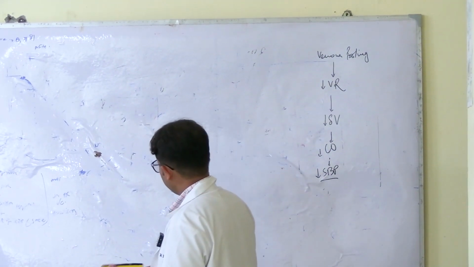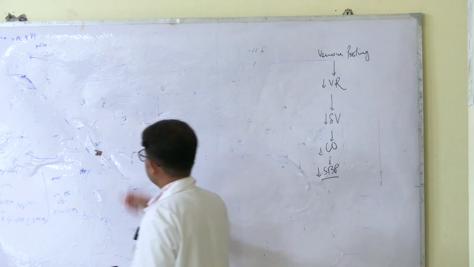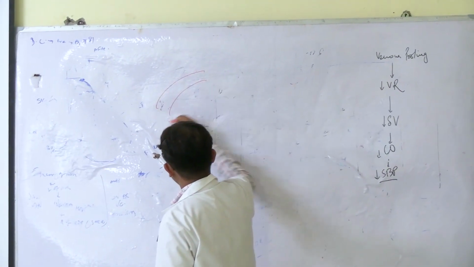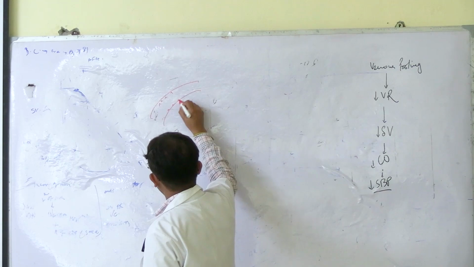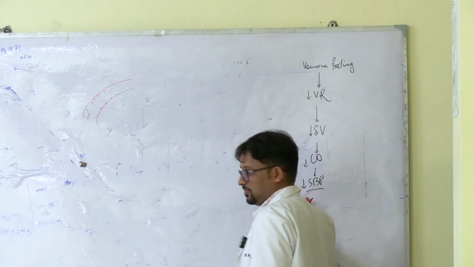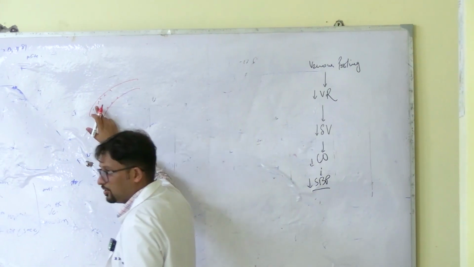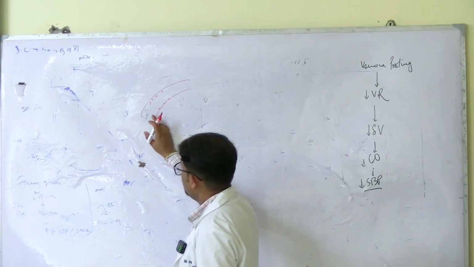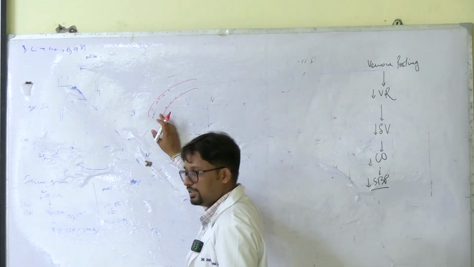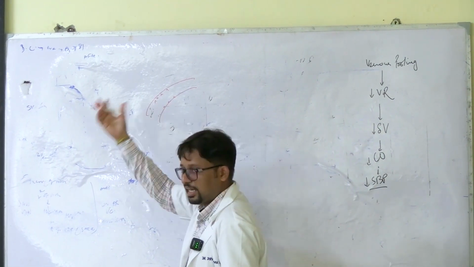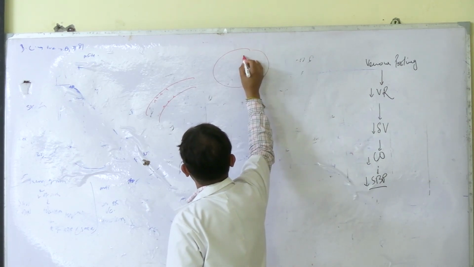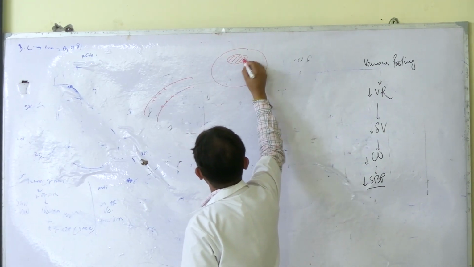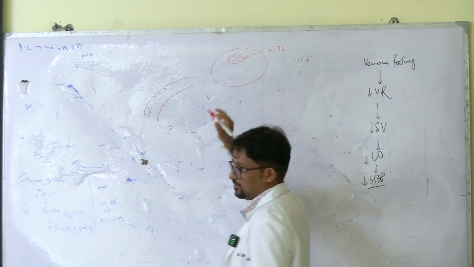So where are the receptors? Carotid sinus and aortic arch. You have these receptors on the walls. So if the blood pressure is less, there is actually less stretching on the baroreceptors. So the signals going through the afferent nerves, that is the 9th and 10th nerves, will be less. So where will the signals go? They will go to the medulla oblongata, where you have a nucleus called NTS.